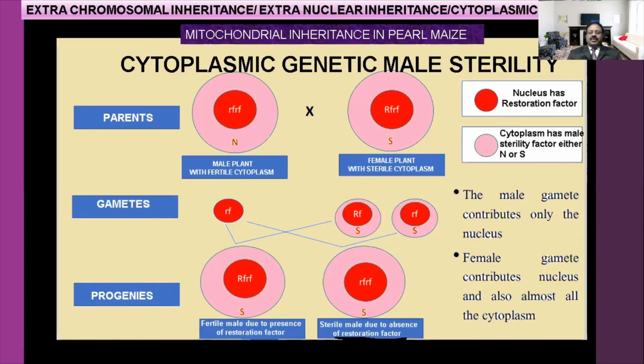So this is in the cytoplasm. The male has the sterility factor, either normal or yes, that is no problem. But in the nucleus, the restoration factor is present or not. If it is present, automatically male sterility won't occur. But if the restoration factor is not there, and the female cytoplasm is giving the sterility, then that male is also sterile.